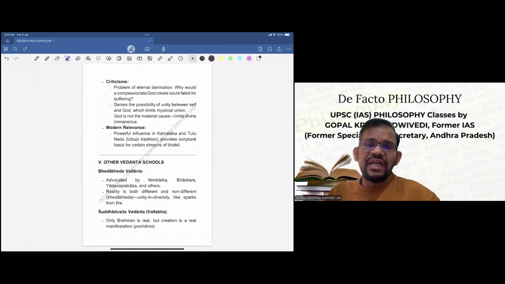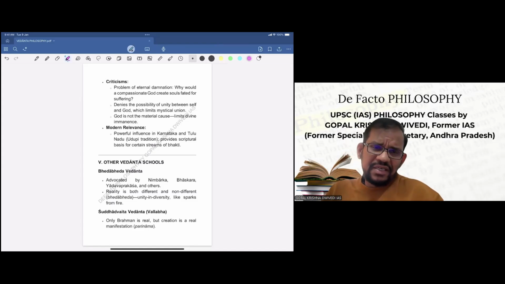So the problems are eternal damnation. Besides inconsistency, this is another big problem, because he says that some souls are eternally damned, they will not be able to achieve liberation. So why would a compassionate God create souls fated for suffering? It denies the possibility of unity between self and God, which limits mystical union. God is not the material cause, which limits divine immanence.